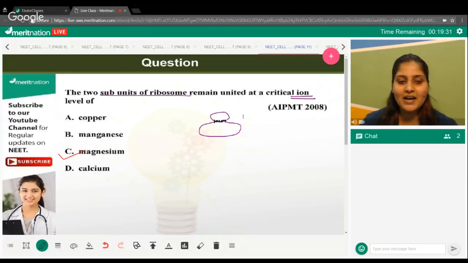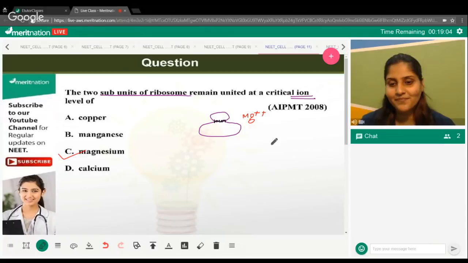You need to have the critical presence of magnesium here so that your two subunits of ribosomes can remain combined together. And those people who are in class 12th right now, who have already studied the molecular basis of inheritance, you know that both these subunits need to come together in order to continue the process of translation. So you can relate it from there as well.